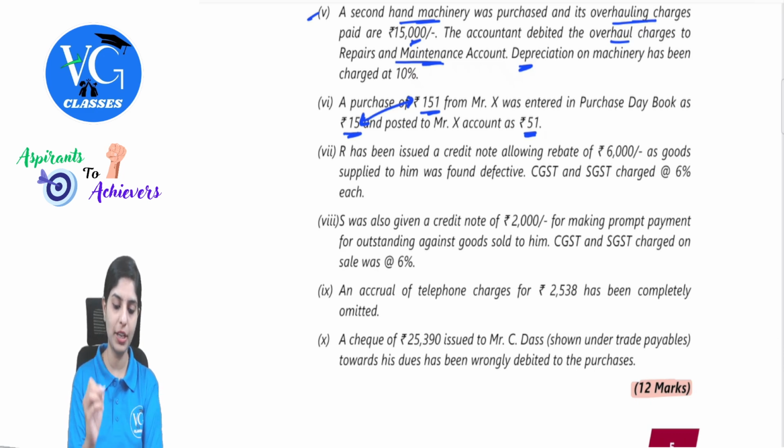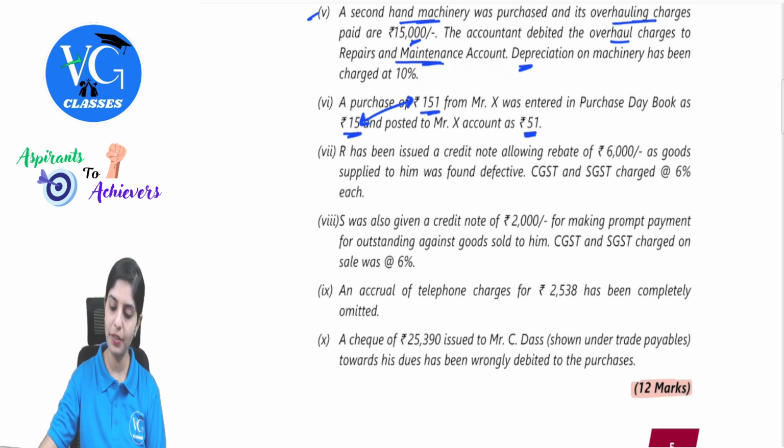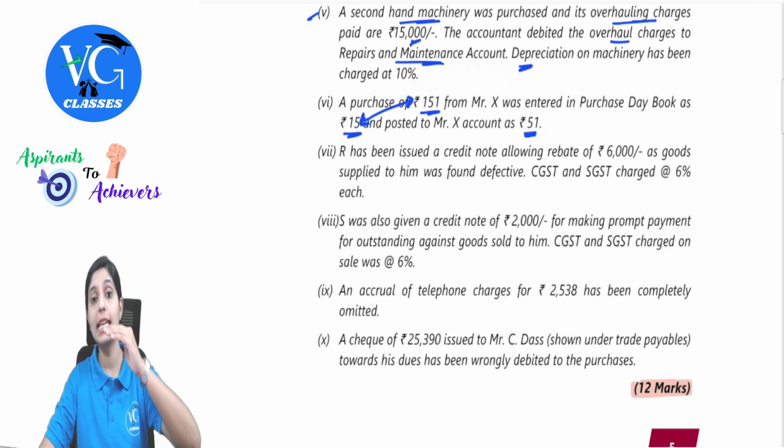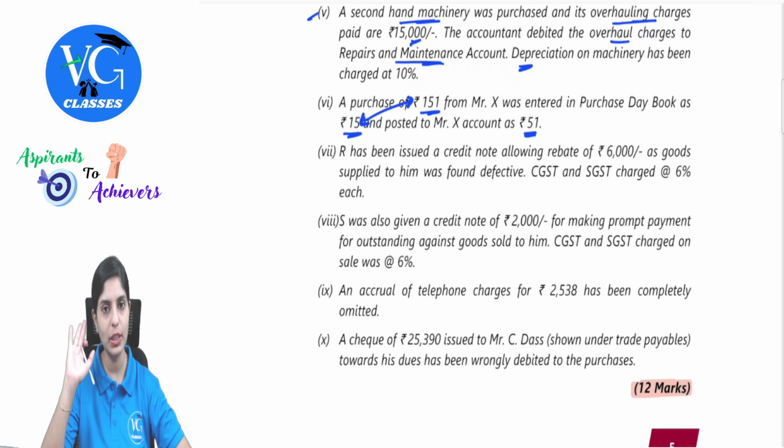Purchase of 151 was entered in purchase day book as 15. So first of all, in the purchase day book, the amount needs to be corrected. So 151 was the transaction amount, but we have recorded it as 15. So the difference is 136. So how will I increase the purchase book balance? By debiting purchase account. Purchase account debit 136. I hope this is clear.